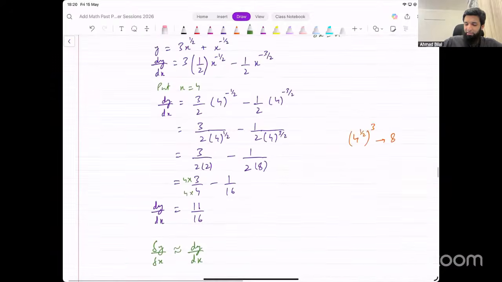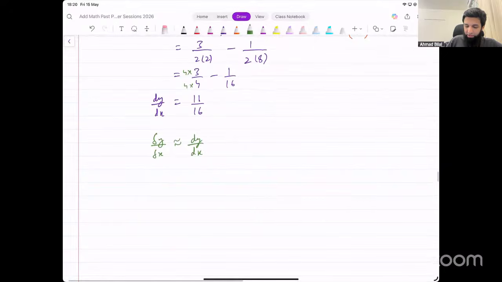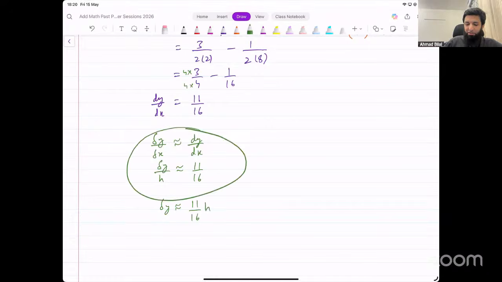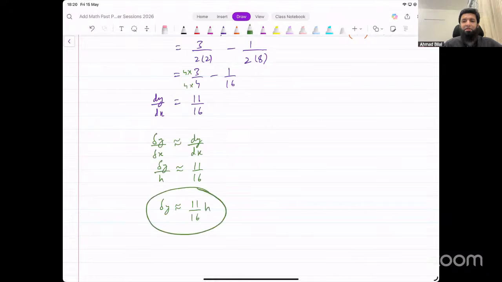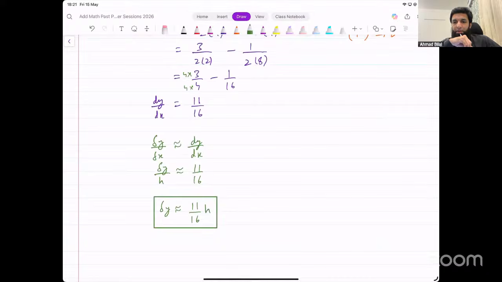Now we know the change in x at this point. That is h. So we could say change in y divided by h is approximately equal to 11 over 16. And therefore, the change in y that they were asking about is going to be 11 over 16 times h. Now, this is just for your understanding. You could write this directly in one single step, and that's okay. And that will be the final answer. All right.